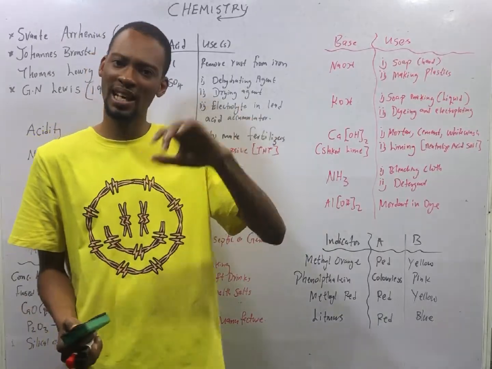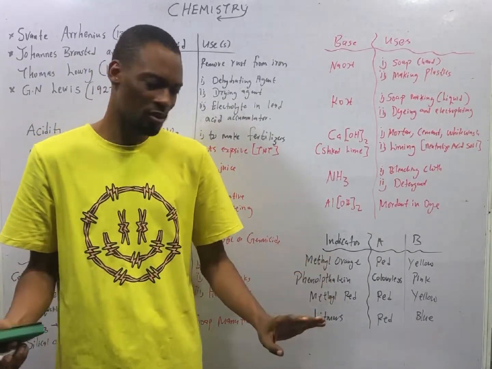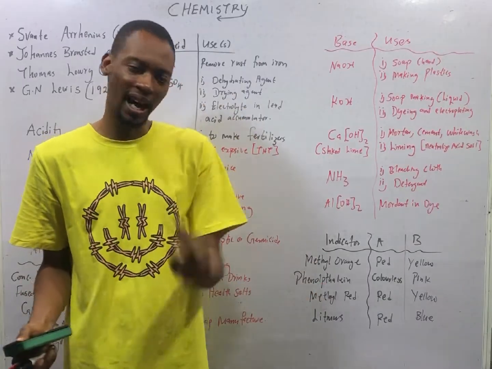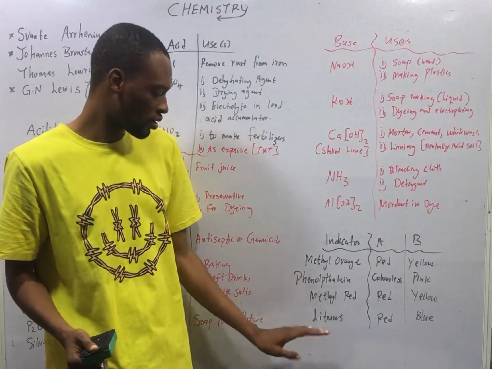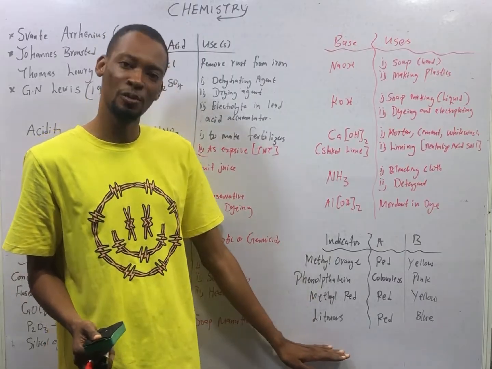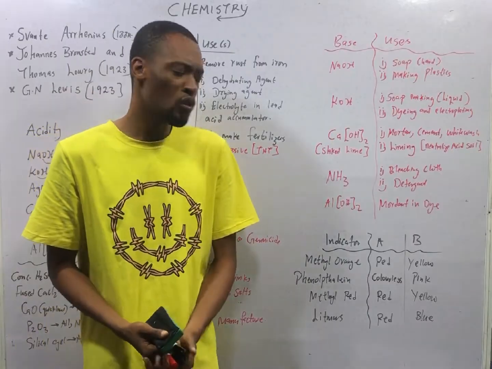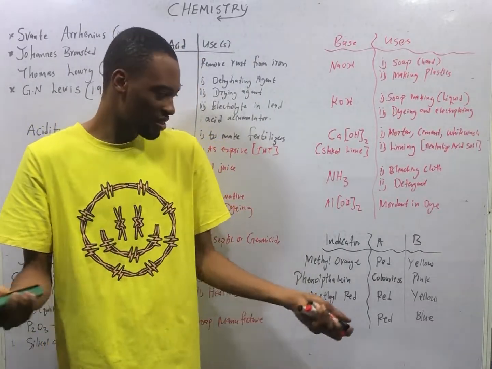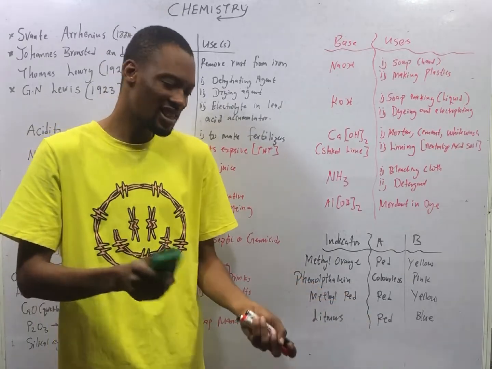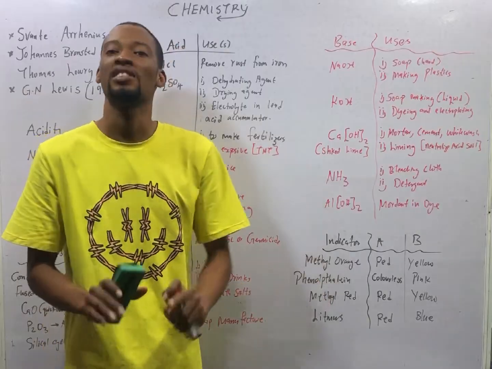A physical property of both acids and bases is that they change color depending on the indicator. The major indicators are methyl orange, phenolphthalein, methyl red, and litmus. In acidic medium, methyl orange will be red. So when you put methyl orange in a substance and it turns red, that shows that it is an acid. In basic medium, methyl orange is yellow.